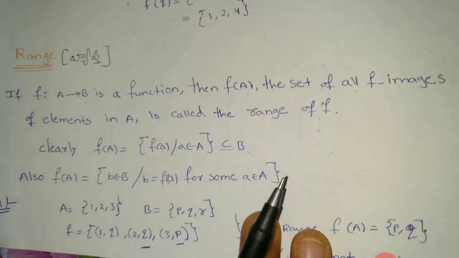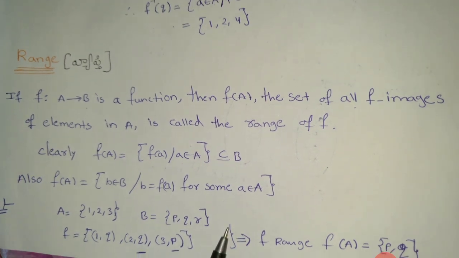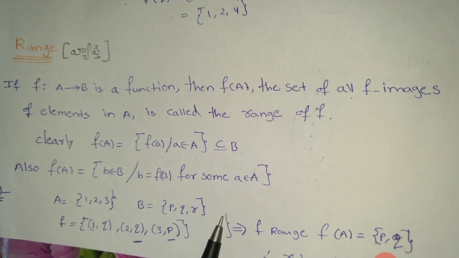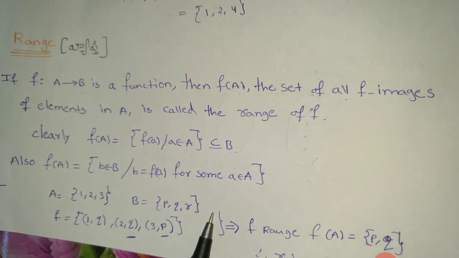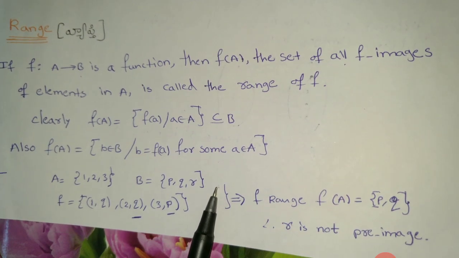For example, capital A is equal to {1, 2, 3}, B is equal to {P, Q, R}. F is equal to {(1, Q), (2, Q), (3, P)}. That implies the range f of A is equal to {P, Q}. Small r is not a pre-image.